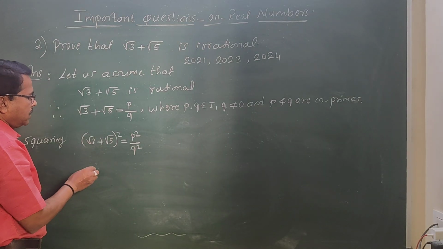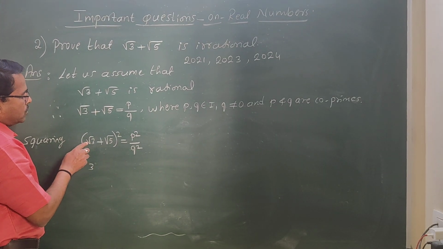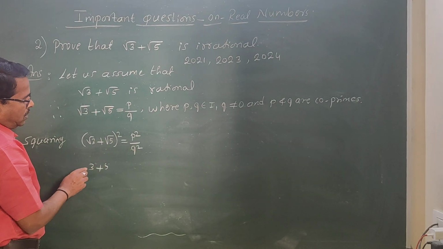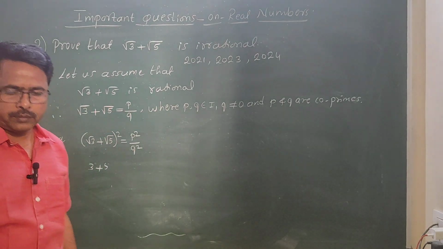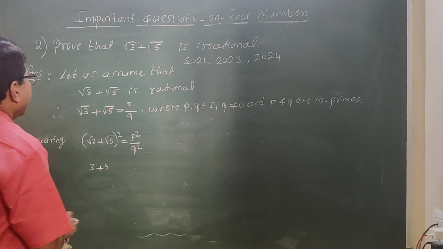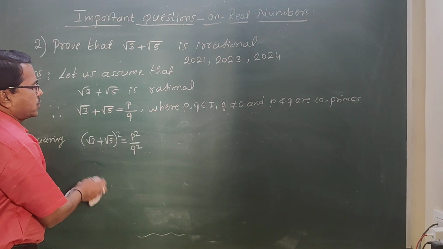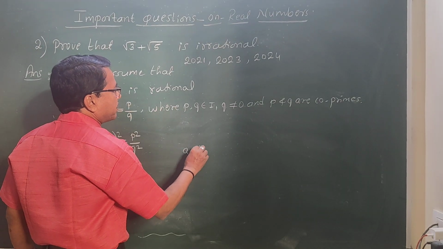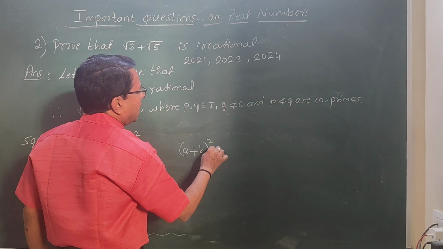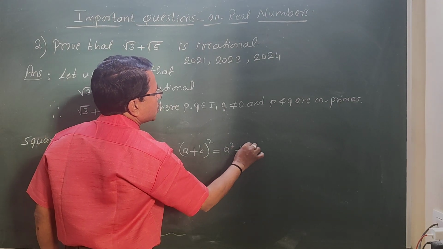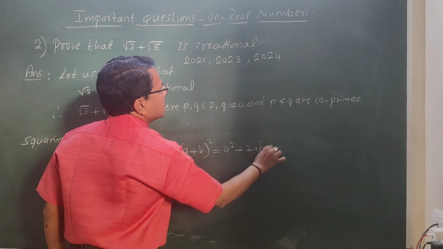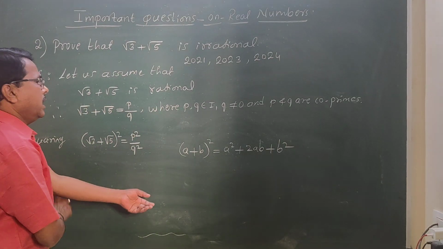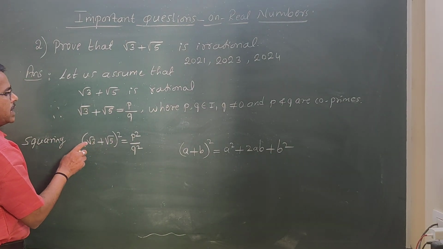They will write square of 3, the square of the first term, then the square of the second term. They will write 3 plus 5 equal to 8. That is wrong. Here it is (a plus b) whole square form. We know (a plus b) whole square is a square plus 2ab plus b square. So using this identity, we can expand this.